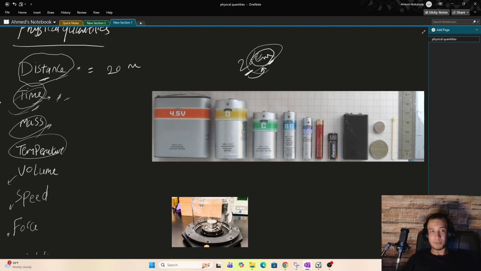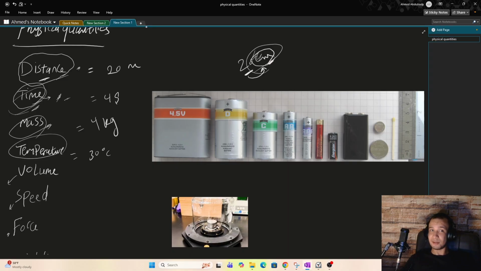Or something took 4 seconds to happen. So as you can see, I'm describing the objects, I'm describing the events, or something is 4 kilograms, or the temperature is 30 degrees Celsius, or you can use Kelvin.